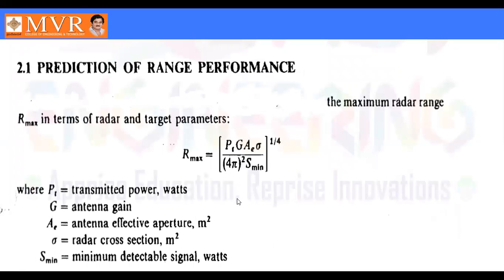Prediction of the radar range performance. Already we have seen the radar range: R maximum is equal to Pt into gain into Ae into sigma divided by 4 pi whole square into S minimum, to the power 1 by 4, as we already discussed. So in order to predict the radar range perfectly, we need to consider all these parameters. If you look at the equation, all the parameters can be designed easily, but the problem is with the radar cross section and S minimum. The radar cross section has a very statistical behavior, so it is very difficult to analyze. So we went for the minimum detectable signal.